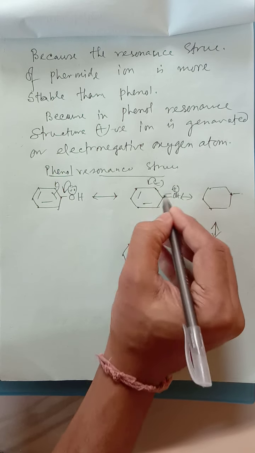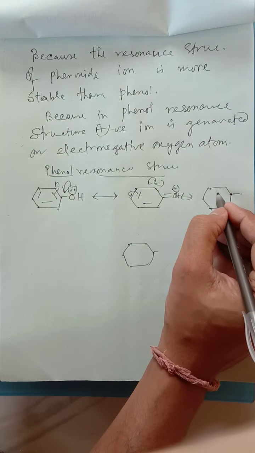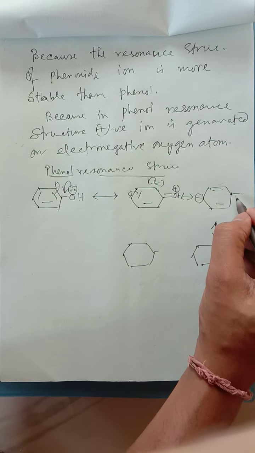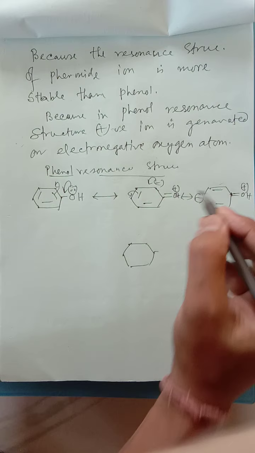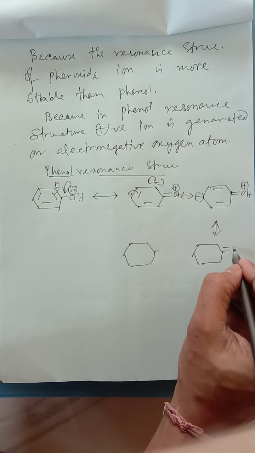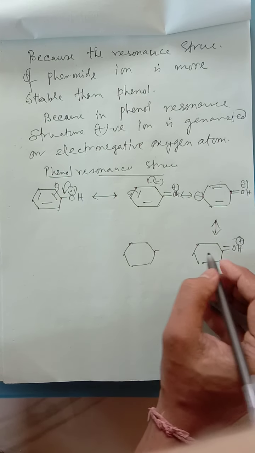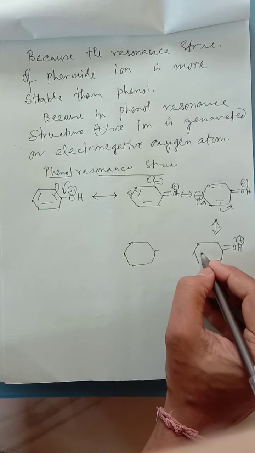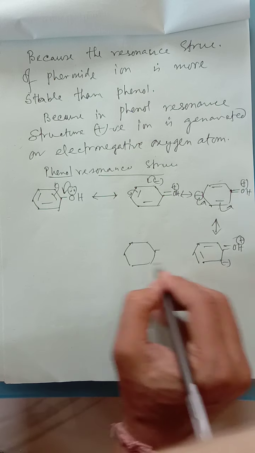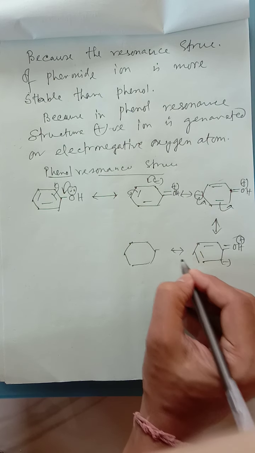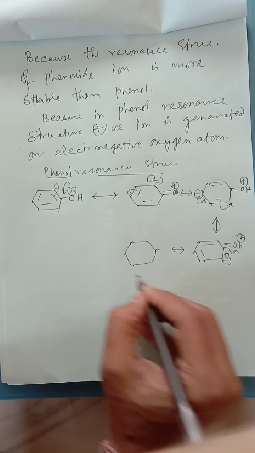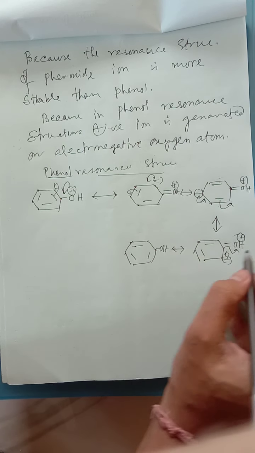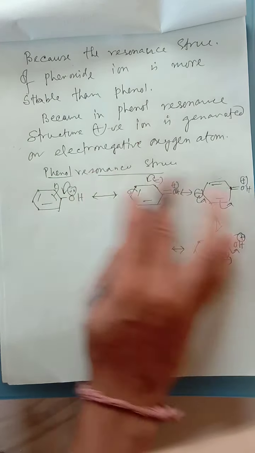Now this negative charge will rotate through the ring. That means this negative charge, this double bond, OH, this positive charge. Now again OH plus. Again this will be shifted over here and over here. That means it will be a negative charge. Finally it will shift over here, and the structure will be this. Now look at this, this is the resonance structure.